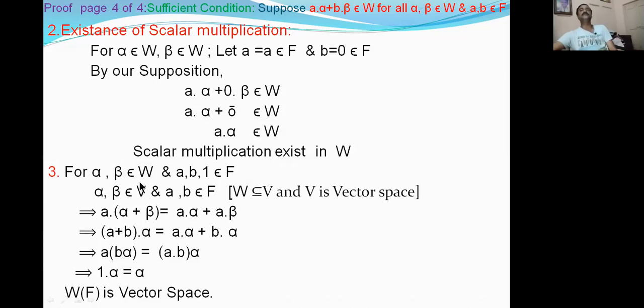All these 4 conditions are satisfied in V. But we have taken the elements in W. For these W elements, alpha, beta in W, these 4 conditions are also satisfied. That's why we say that the total 6 conditions are satisfied. That means W(F) is a vector space. W is a vector space over the field F. They simply say that W(F) is a vector space.